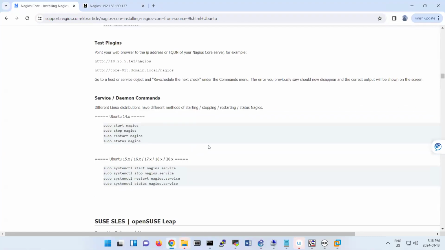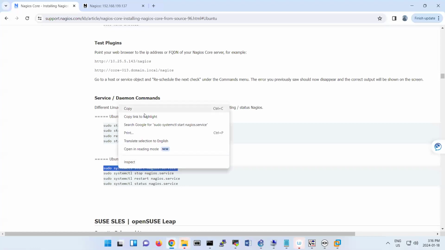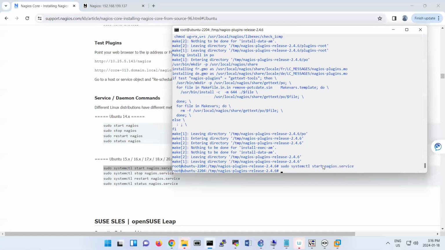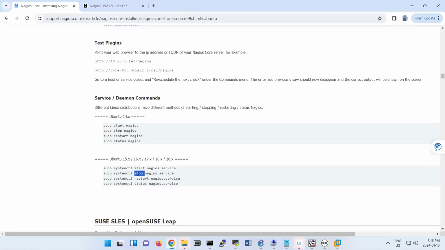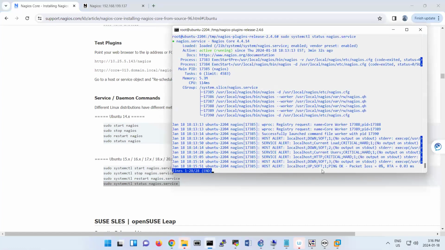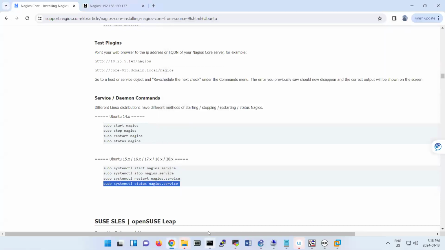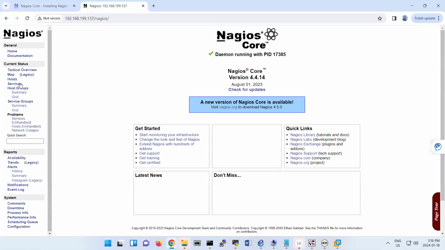And here it is saying to check that your Nagios is working properly. You can check the status with this command. Is it running or not? It is running now. Okay, so that's it. That's your configuration for Nagios.